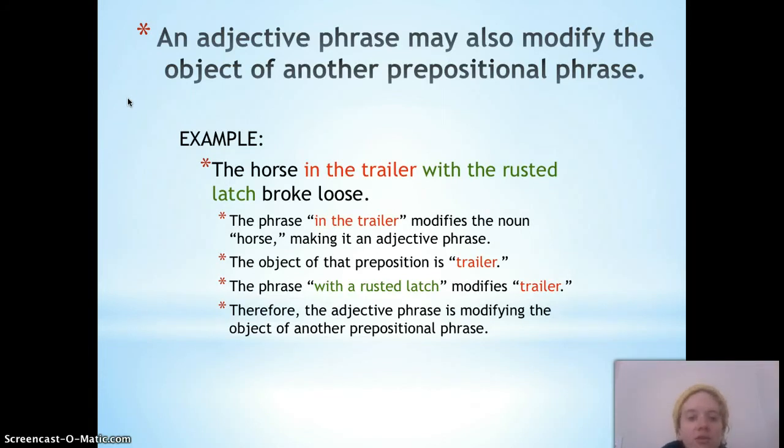The phrase in the trailer is modifying horse. Okay, that's pretty easy. So let's look at the second prepositional phrase. With the rusted latch is modifying trailer. It's telling us more about the trailer. So that second adjective phrase is modifying the object of another prepositional phrase.